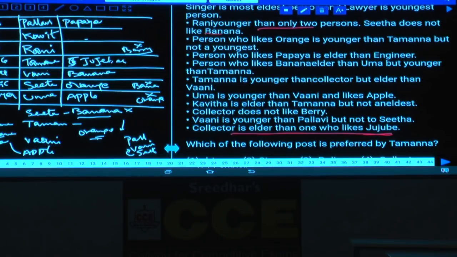Hence who likes berry here? Kavita, the engineer, likes berry. Then what is the fruit left over here? Mango is the fruit left over. And who likes mango? The collector Rani likes mango. Done?